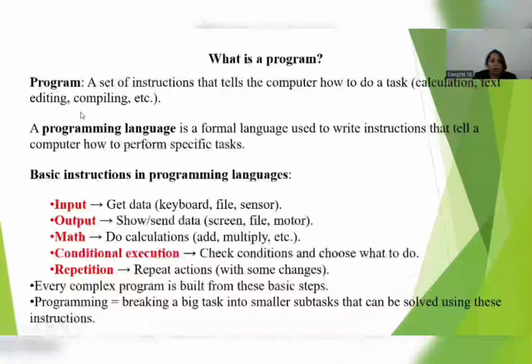A program is nothing but a set of instructions that tells the computer how to do the task. That is called programming. So here, a program is nothing but a set of instructions that tells the computer how to do the task. Otherwise, you can give one more definition: the set of instructions given to the computer in order to perform a specific task is called a program. That is also fine. Any definition you can give.